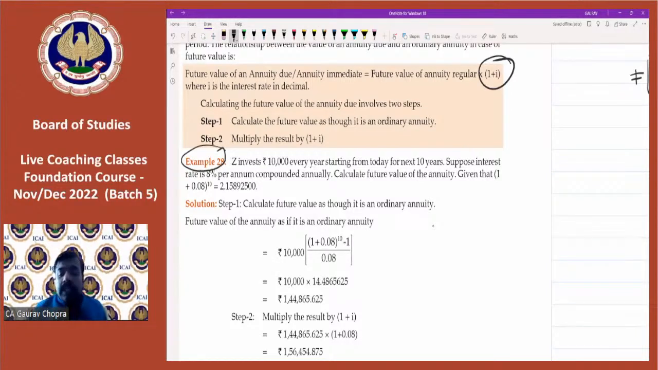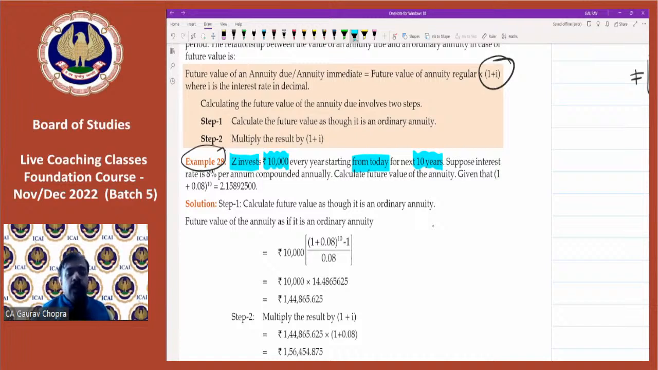Now what this example number 28 is saying, Z invests rupees 10,000 every year starting from today. So Z is investing how much? 10,000 rupees. When? Every year, starting from today. The question is very clear. We are paying from the beginning for the next 10 years. So time is also clear, 10 years.